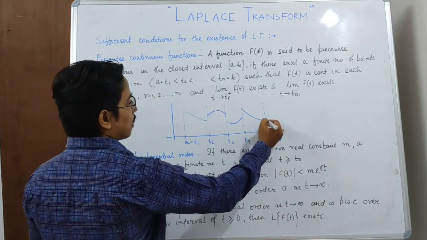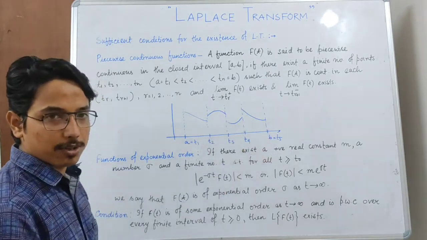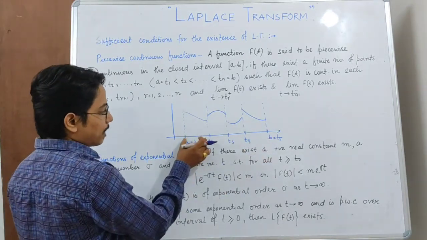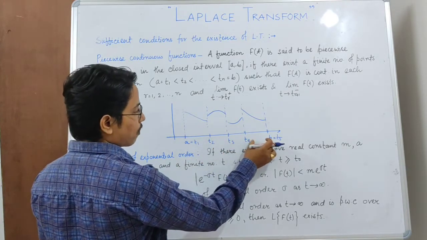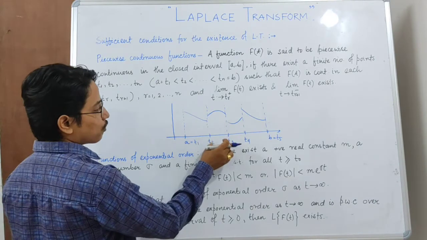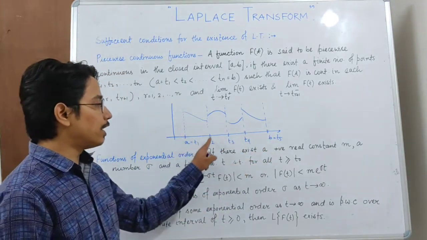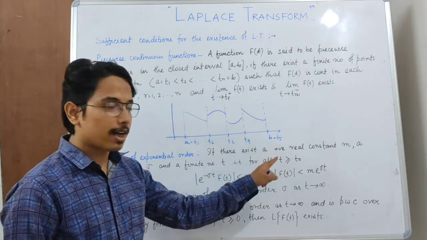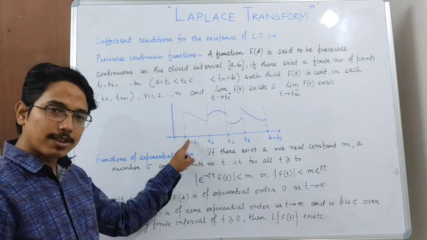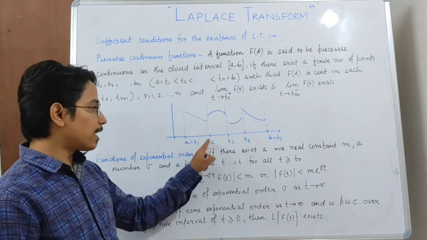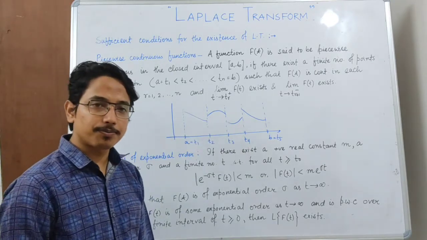Now see, this entire function from a to b is not continuous, but if we take these sub intervals t1, t2, t2, t3, t3, t4 and t4, t5, the function is continuous in these open intervals, except at the endpoints t1, t2, t3, t4, t5, where the right hand limits at the left end points exist and the left hand limit at the right end point exists. So this is a piecewise continuous function.